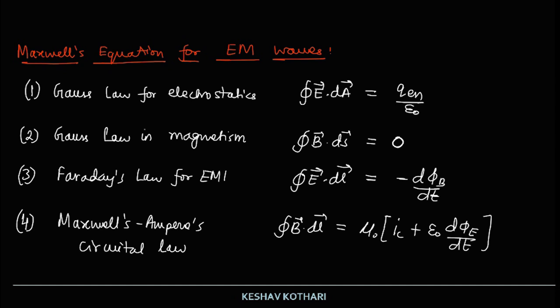So these are the four equations of Maxwell, which we collectively call Maxwell's equations. Whenever a question is asked to write down the Maxwell's equations for electromagnetic waves, this is going to be our answer. That is, we will write all these four equations, and in the next segment we will be using these equations for knowing the various aspects of electromagnetic waves.